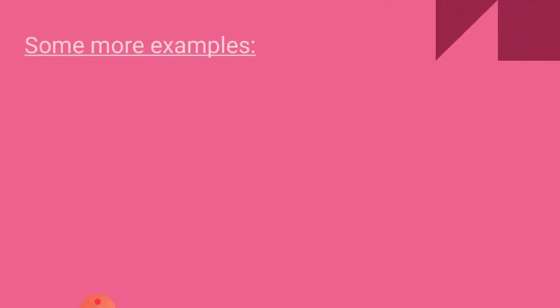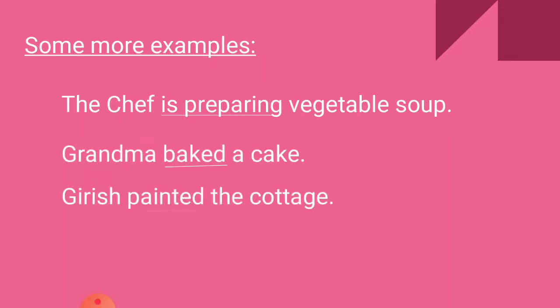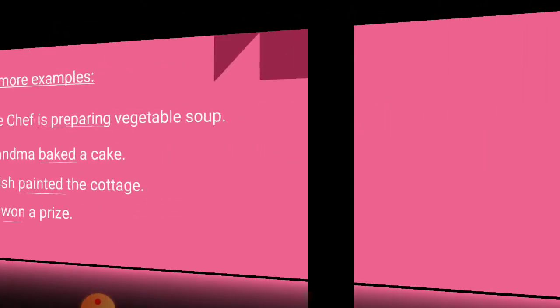Let's read some more examples. The chef is preparing vegetable soup. Grandma baked a cake. Grish painted the cottage. He won a prize. In these sentences, the verbs is preparing, baked, painted, and won take vegetable soup, cake, the cottage, and prize as objects. So, they are transitive verbs.